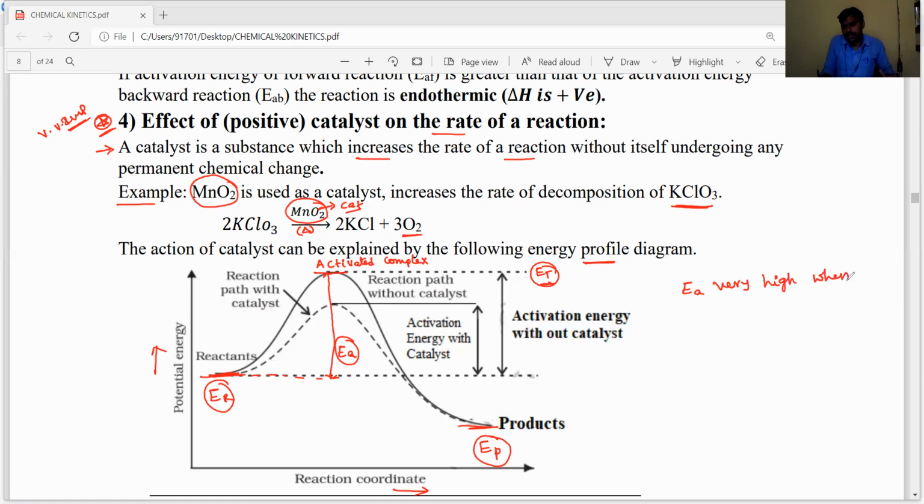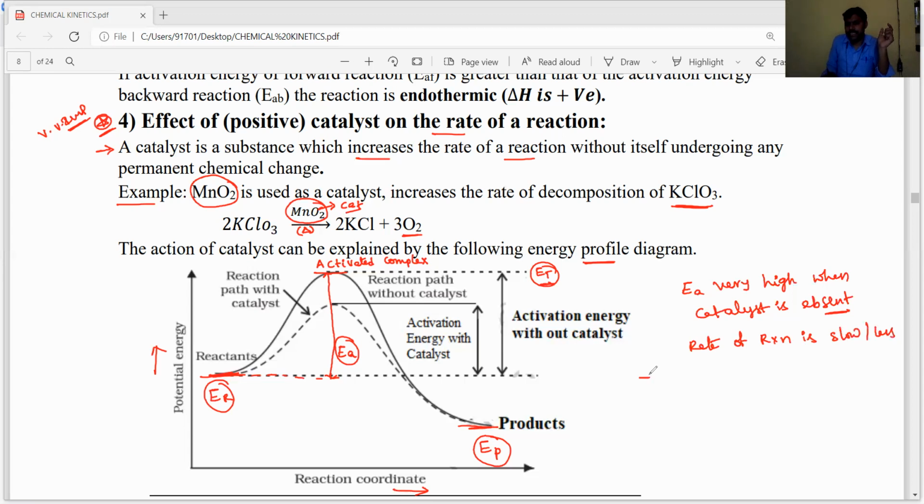When catalyst is absent, the activation energy is very high, which means the rate of reaction is slow or less.